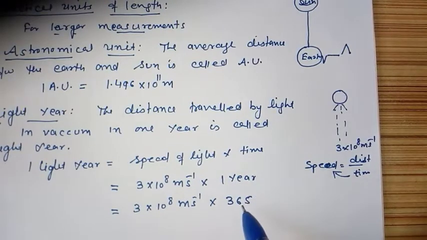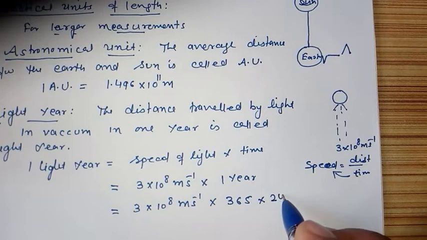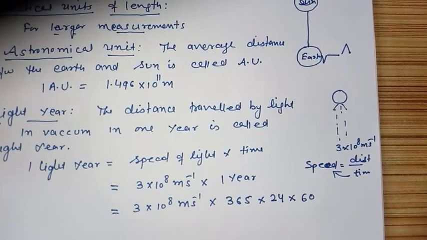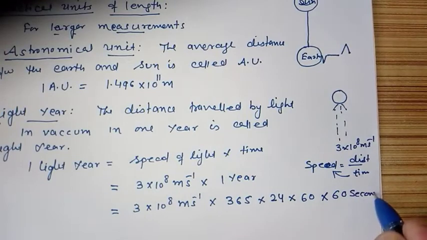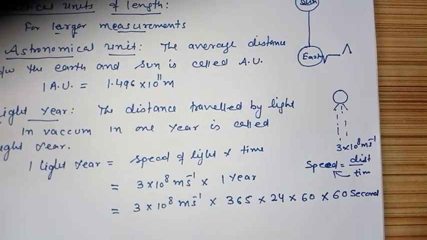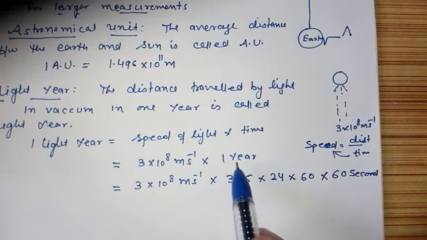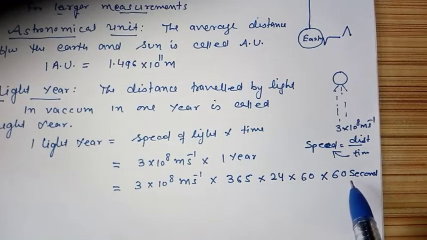How many days are there in one year? 365, but days is not an SI unit. How many hours are there in one day? 24 hours. Hour is not an SI unit, but 1 hour has 60 minutes. Minute is also not an SI unit, but 1 minute has 60 seconds. So we have converted 1 year into seconds.